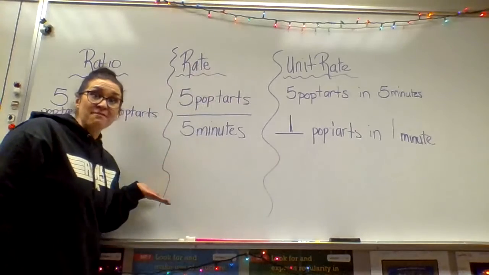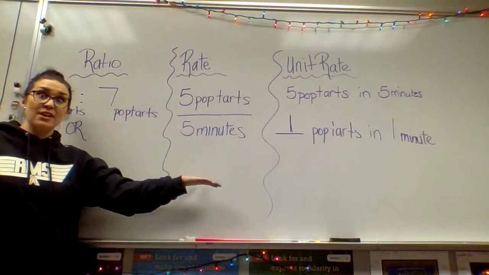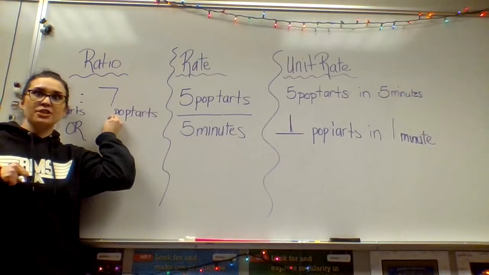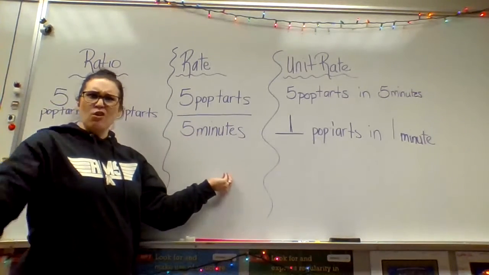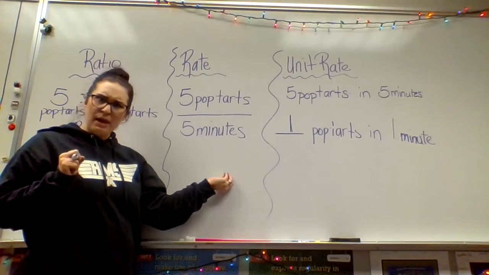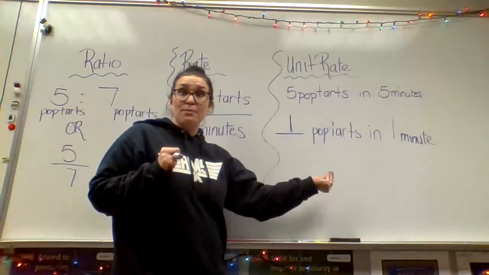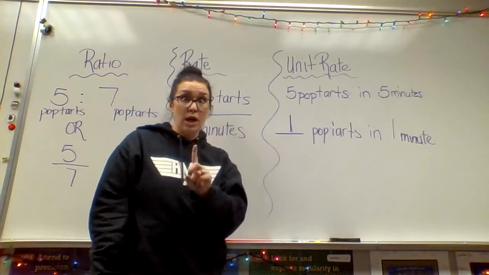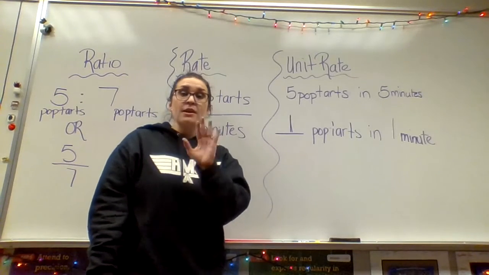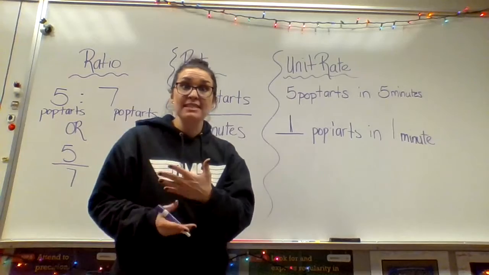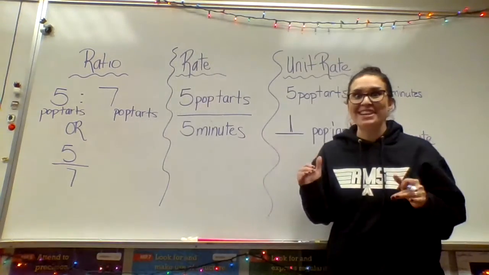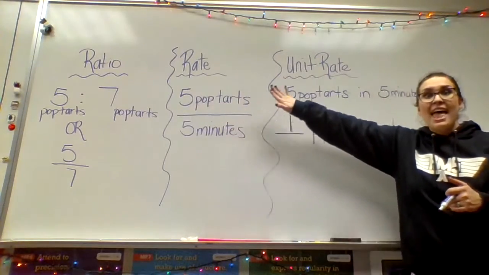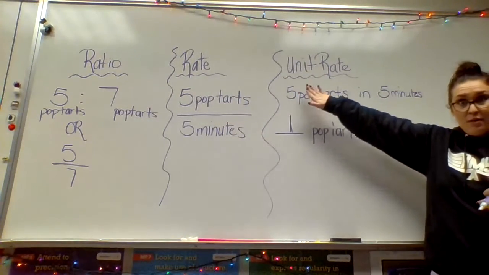So my friends, all of this information is somewhat related. We started with how many Pop-Tarts Mrs. Schlecht and Mr. Schlecht are eating. Then we focused on how fast Mrs. Schlecht can eat a Pop-Tart, and then we were able to break it down to how fast I can eat 1 Pop-Tart. We're going to keep moving on in this lesson, but I just want to make sure that we get the difference between a ratio, a rate, and a unit rate.